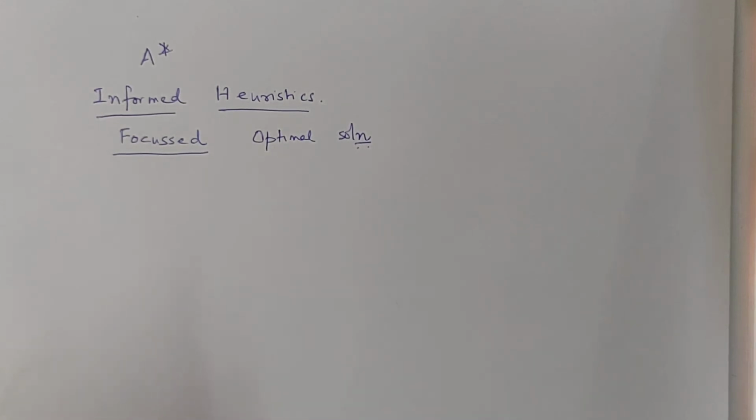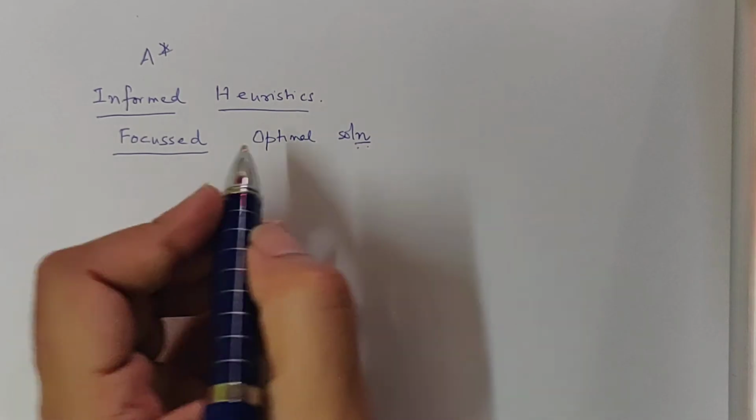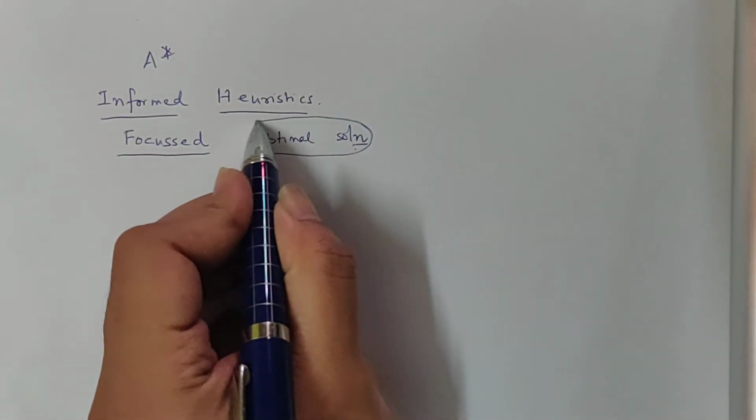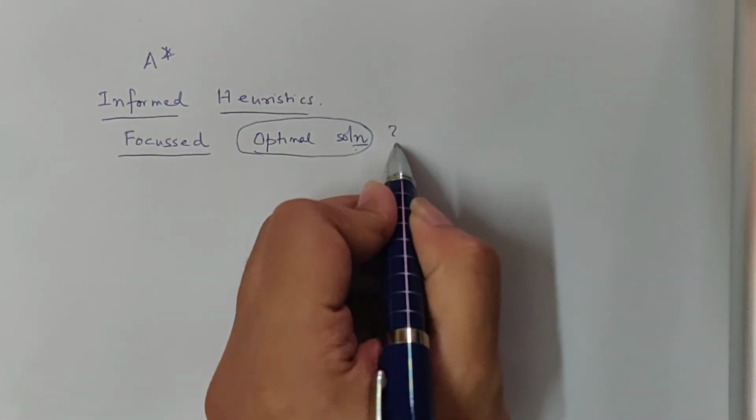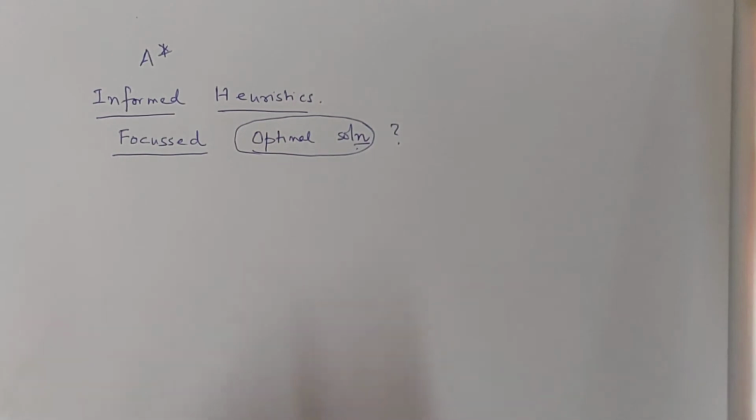So will A-star search always give us the optimal solution? That was the question on which we ended our last video lecture. Today we will address that particular question only.